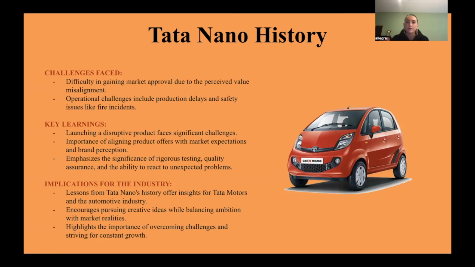However, there are several difficulties that the Tata Nano's journey faced. The idea of providing the most economical car on the planet faced a lot of challenges in gaining market approval. The idea that someone should possess the cheapest car did not align with customer desires, indicating a difference between cost and perceived worth. The project also faced operational challenges, including delays in production and safety issues, especially fire incidents involving the cars themselves.